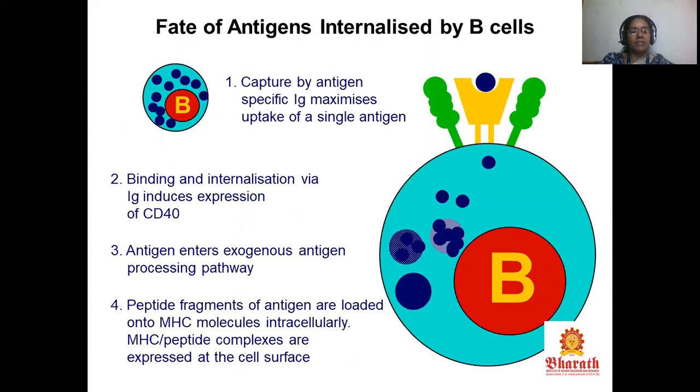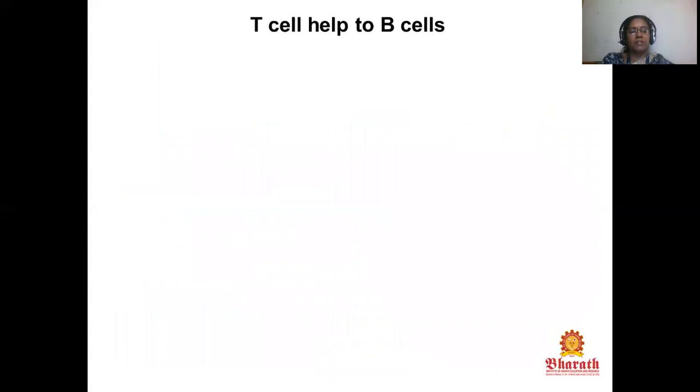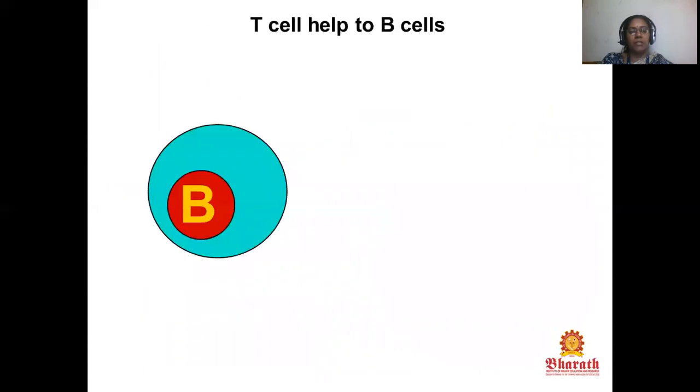The antigen enters the exogenous antigen processing pathway, and the peptide fragments of antigen are loaded into MHC molecules intracellularly. Then the MHC-peptide complex is expressed at the cell surface. T cell helps B cells.